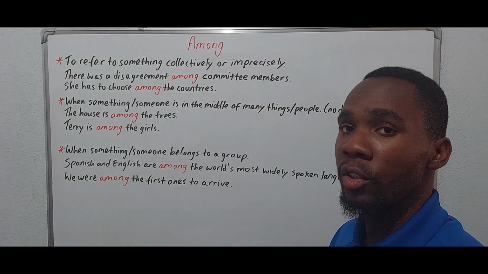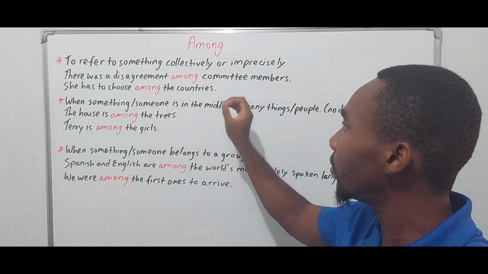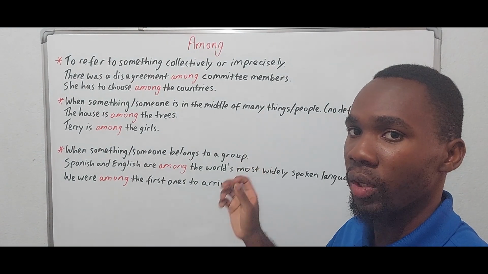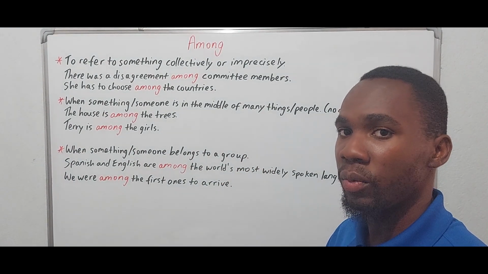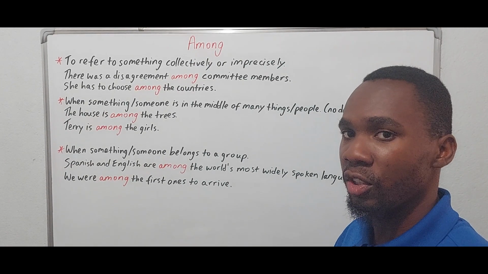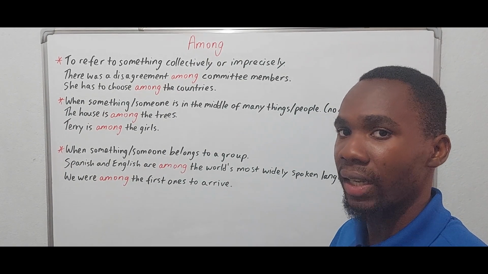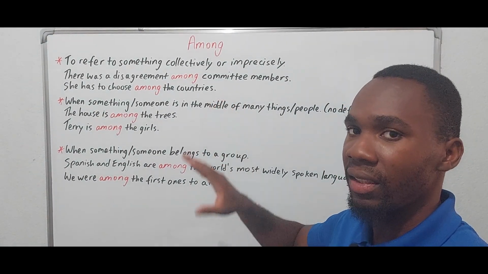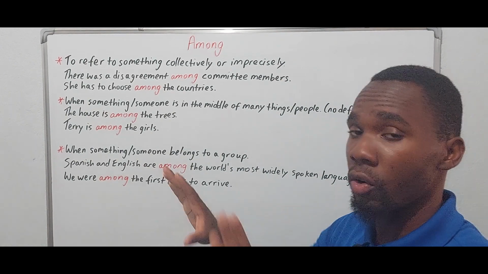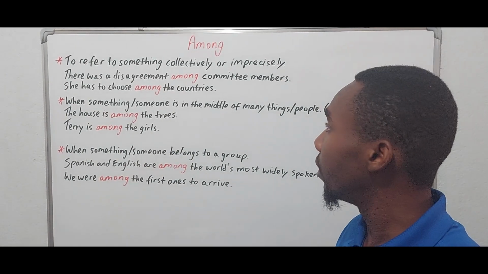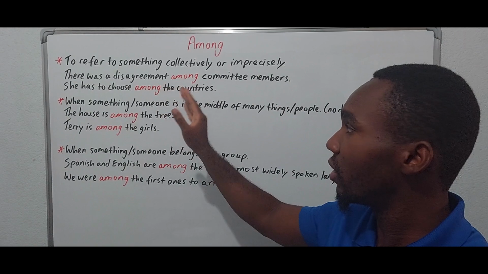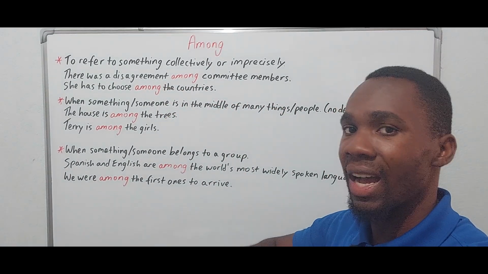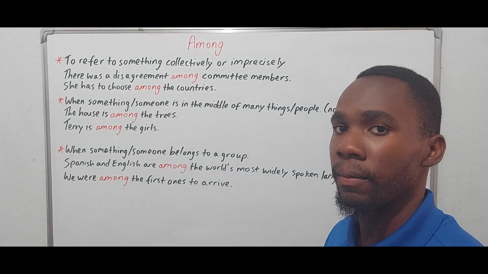Now, among is going to be used to refer to something collectively or imprecisely. You see, this will be a big difference here, because when we use between, we are talking about individual entities that are separate. But with among, these entities are going to be considered as a whole or as a collective. Therefore, we use among. There was a disagreement among committee members. Now, committee members would be seen as a group.